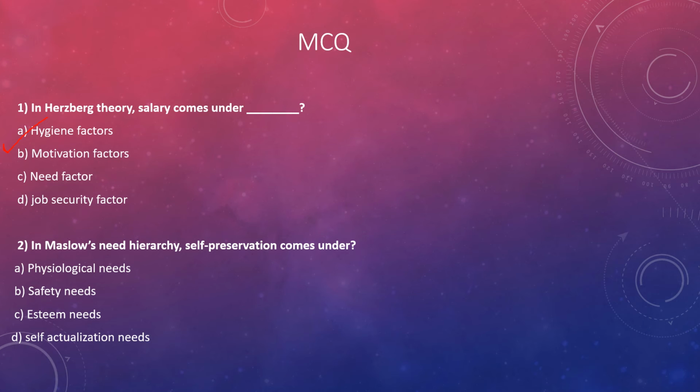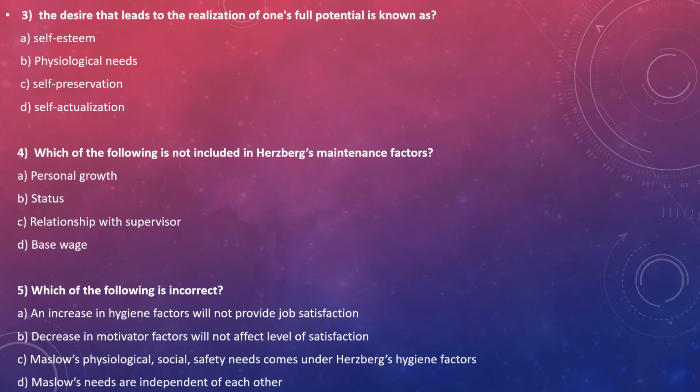So in Maslow's need hierarchy, self-preservation comes under safety needs. Why safety need? Because self-preservation means security of oneself, and security of oneself comes under safety needs. Don't confuse it with self-esteem or self-confidence. Understand the meaning of self-preservation, and then you will get to know the question better. So it will come under safety needs. The next one, the desire that leads to the realization of one's full potential, I have already told you this is the self-actualization need.